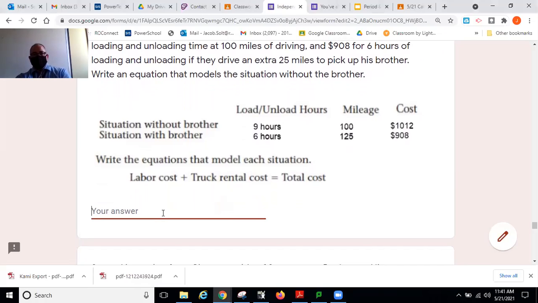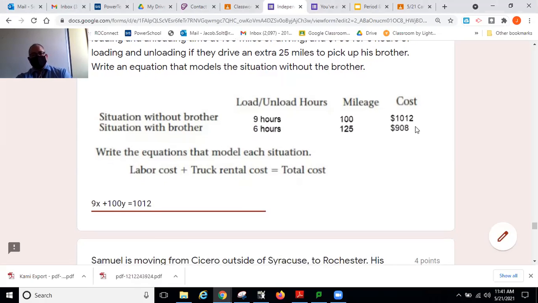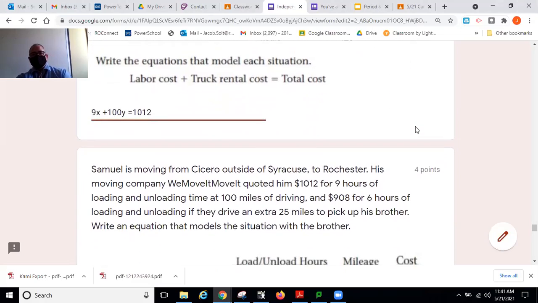Okay, here I go. I'm doing the equation without the brother. That's this top one here. Situation without brother. It's going to be 9 times, I'm going to give it a variable. I don't know what the number is, so I'm just going to call it x. 9 times an unknown number plus 100 miles driven times an unknown number y will equal 1,012. That's how hard it is to come up with these equations, right? It's 9 hours times they're charging me something per hour. I don't know what it is. I'm going to call it x, plus 100, and they're going to charge me a certain amount per mile. Will equal that cost. If the brother comes along, it'll be a slightly different equation.